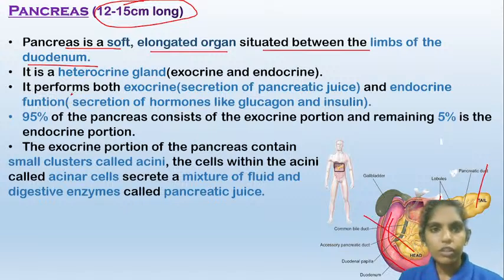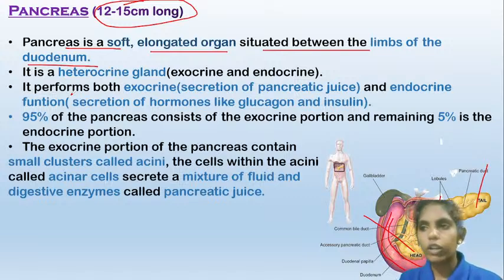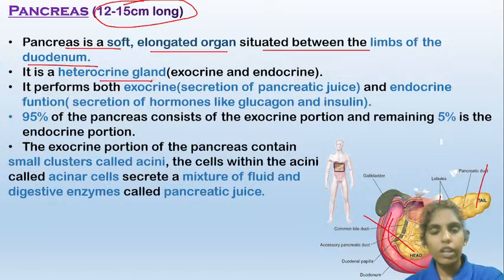And remember that the pancreas is a heterocrine gland, which means that it performs both exocrine and endocrine functions. So it can secrete both enzymes, that is the pancreatic juices, and also hormones like glucagon and insulin.